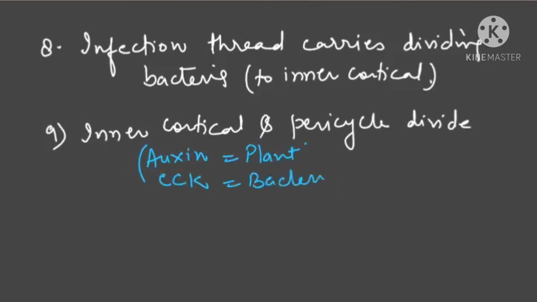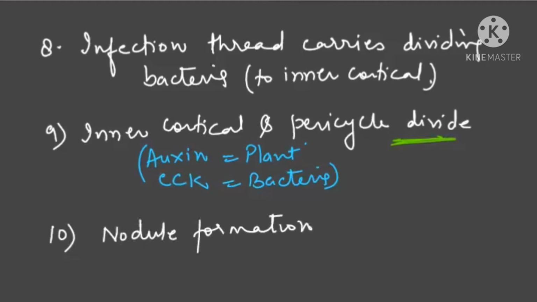So because of this, what will happen? The inner cortical cells and pericycle cells will divide. Now, nodule formation is done. So nodule formation is done. Up till here, you are understanding the diagram?